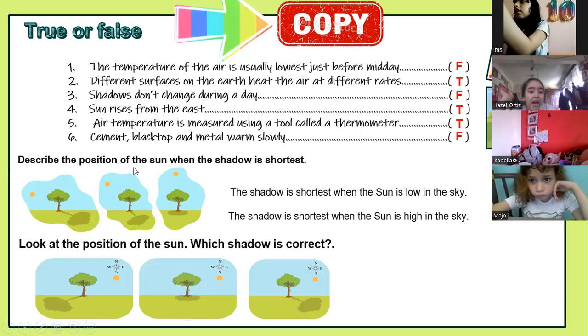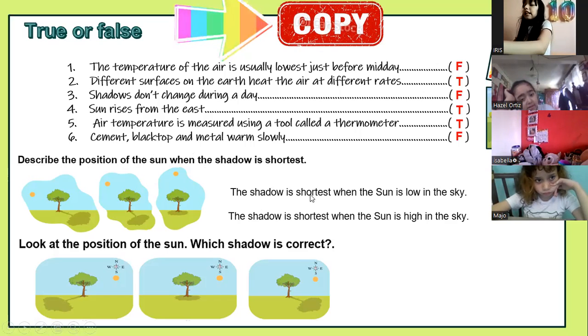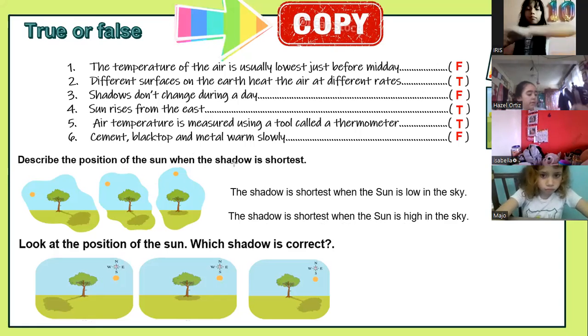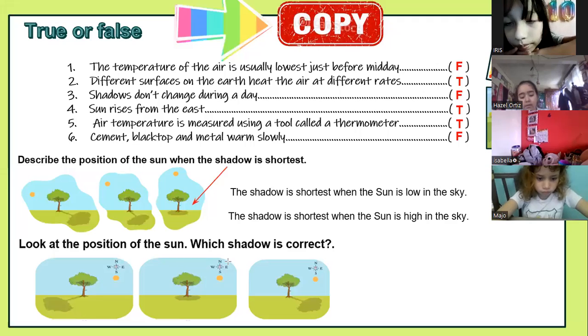Now, describe the positions of the sun when the shadow is shortest. The shadow is shortest when the sun is low in the sky. The shadow is shortest when the sun is high in the sky. First or second? What do you think? Describe the shortest shadow.